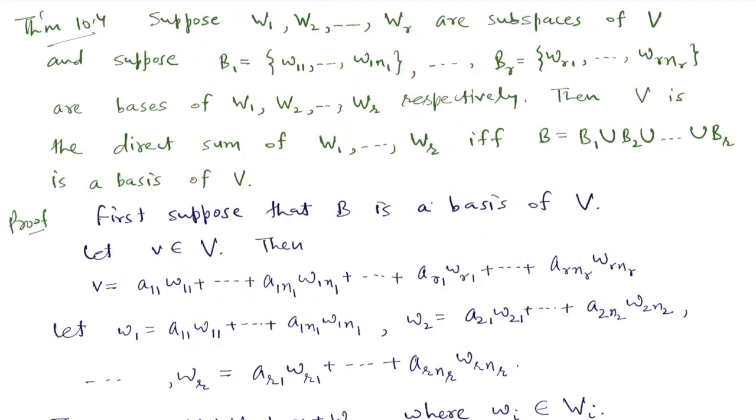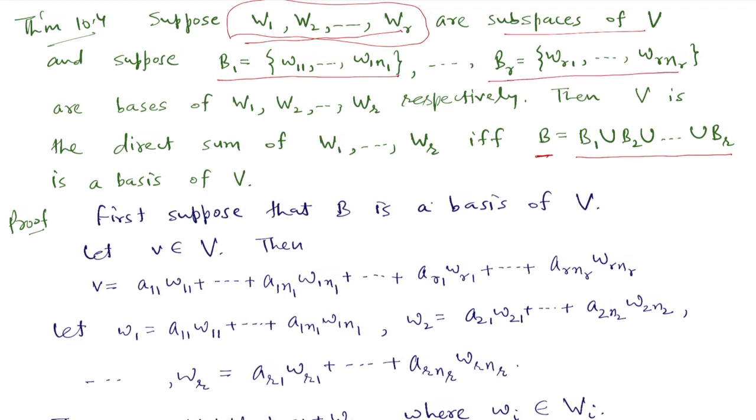This theorem says that V is the direct sum of some subspaces W1, W2, ..., WR if the union of their bases B1, B2, ..., BR becomes a basis of V. That means if W1, W2, ..., WR are subspaces of V, B1 is a basis of W1 and so on, BR is a basis of WR, then V is the direct sum of these W1, W2, ..., WR if and only if the union of their bases, which we denote by B, becomes a basis of V.